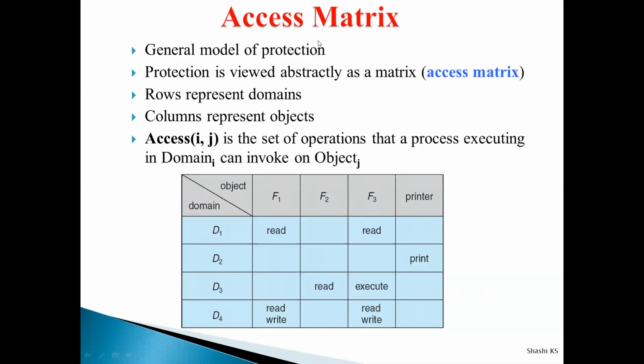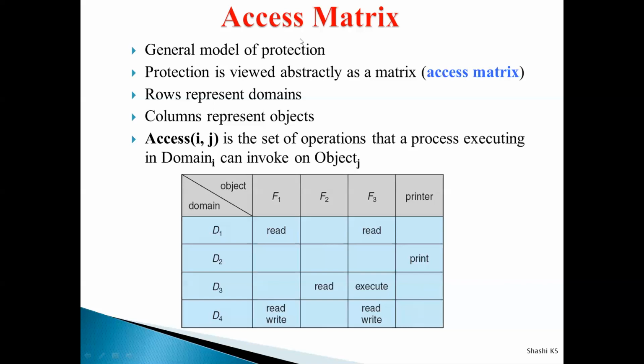So already we learned what is the meaning of mechanism and policy. Policies generally specify what has to be done for protection, and mechanisms specify how it will be done, how it will be carried out. The clear distinction between mechanisms and policies is provided by our access matrix concept. The access matrix provides the operating system a general model of protection with which users can implement their own policies of protection.